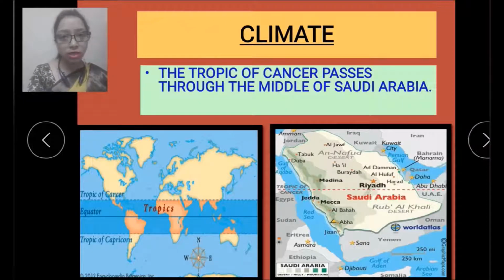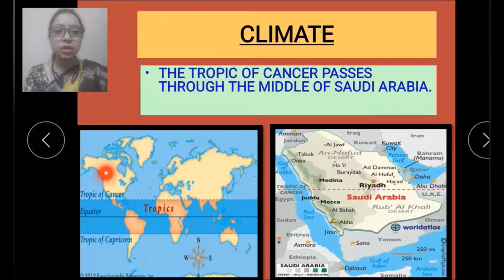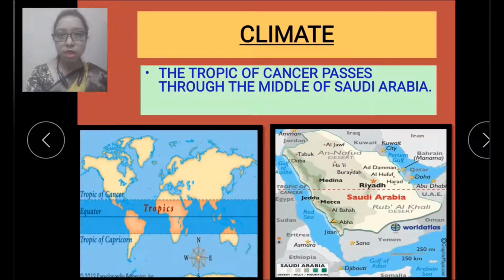I have showed you earlier on the map of Saudi Arabia, and here also you can see this is the world map, and over here you can see Tropic of Cancer is passing from the middle of Saudi Arabia. And here also again you see in this map, here also Tropic of Cancer is passing from the middle of Saudi Arabia.